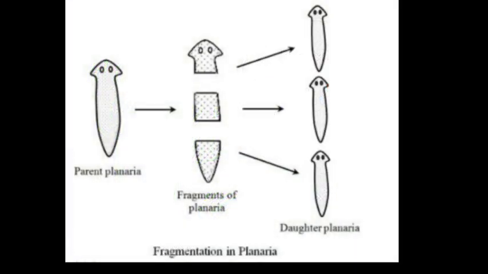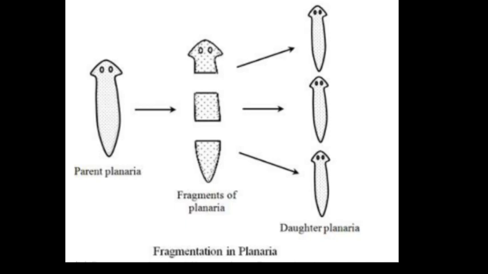Now the next one, regeneration. The process of getting back a full organism from its body part is called regeneration. Take an example: an organism has lost a body part and this body part develops again. That process is regeneration. Simple animals like Hydra and Planaria show regeneration. This means that in these organisms, whole new organisms can be reproduced from their cut body parts.